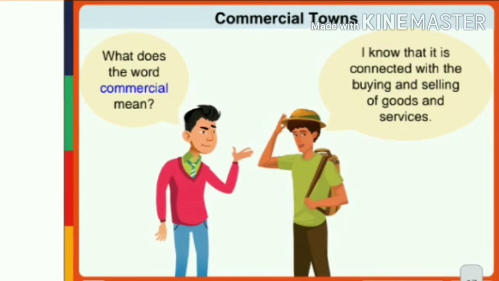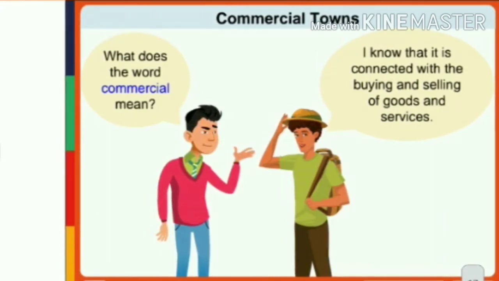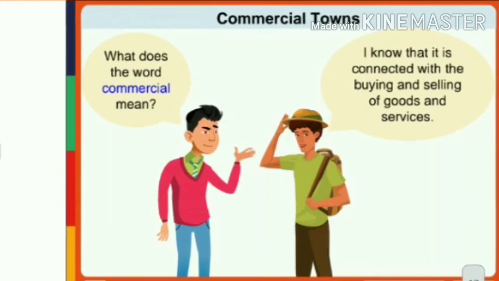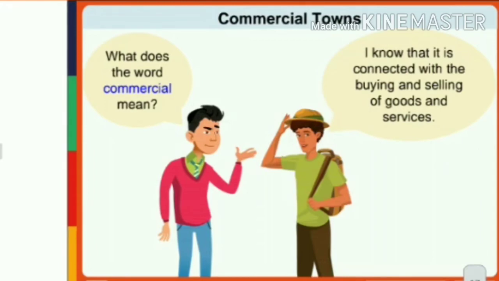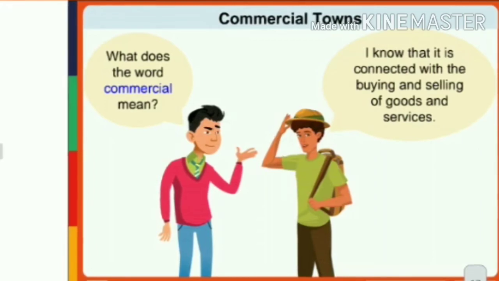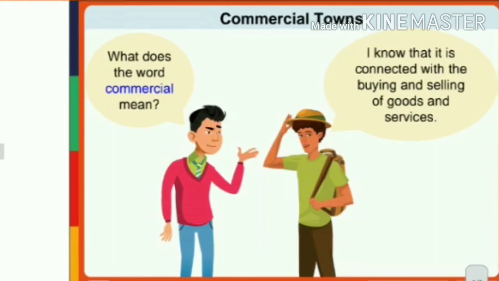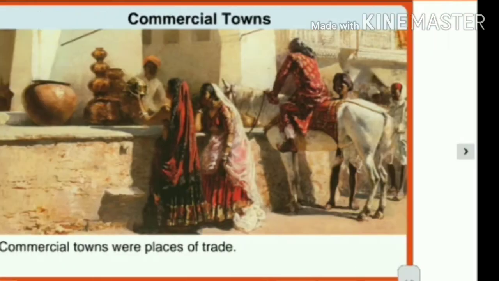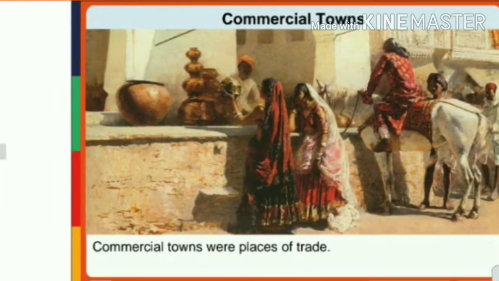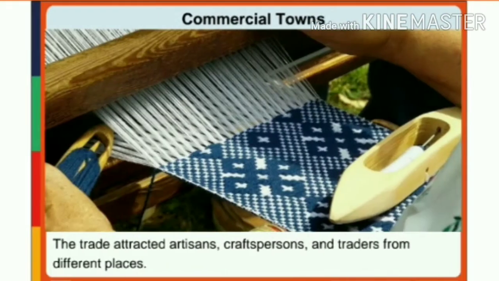So, we have already discussed the pilgrimage centers and small town administrative centers. Now let us look at the commercial towns. What does the word commercial mean? Anybody can tell? Commercial is connected to the buying and selling of goods and services. So commercial towns were places of trade, as you can see in the picture.